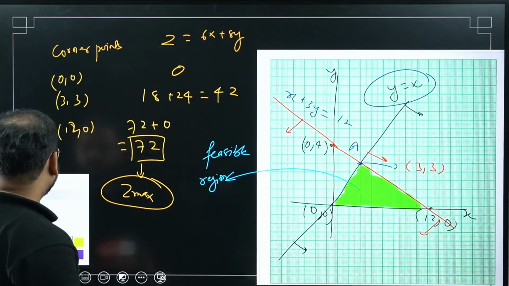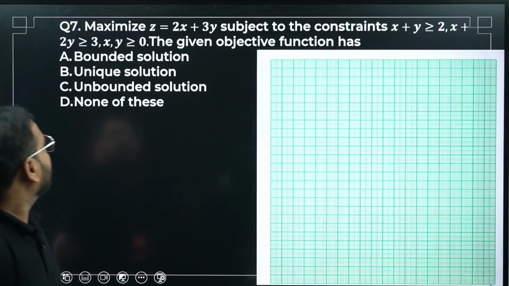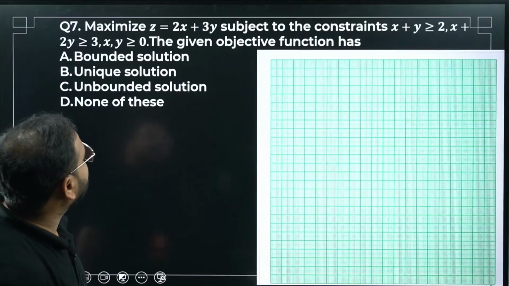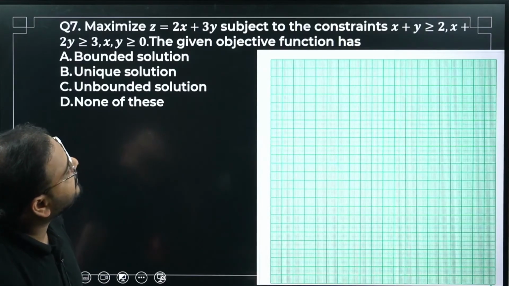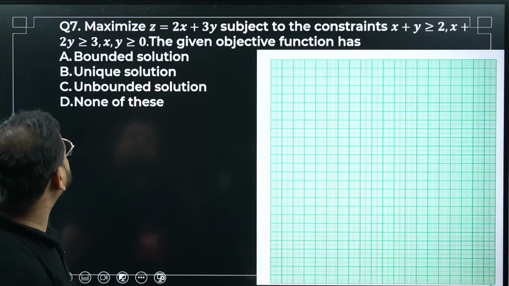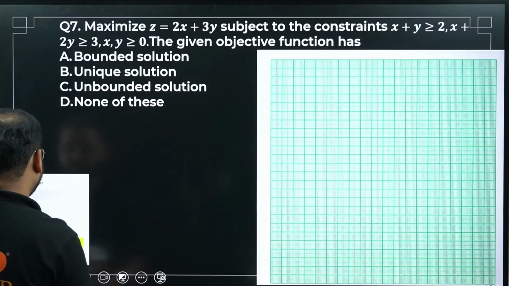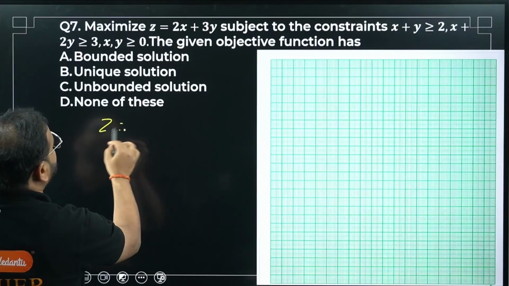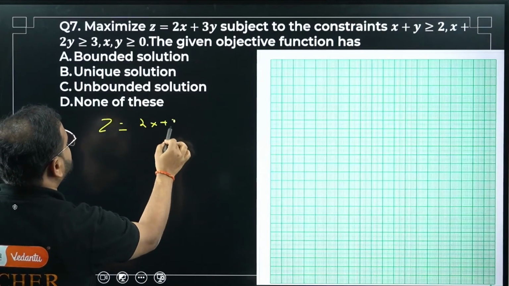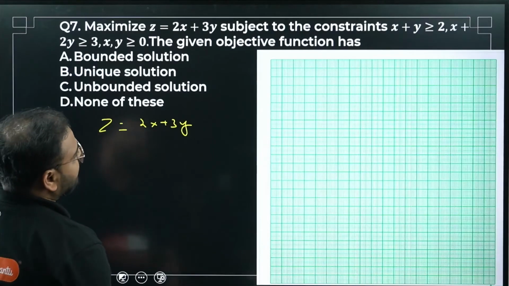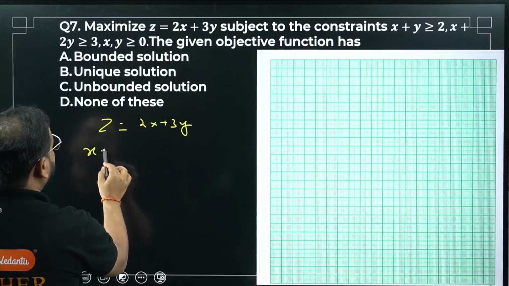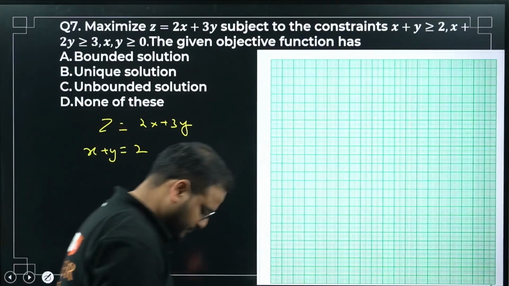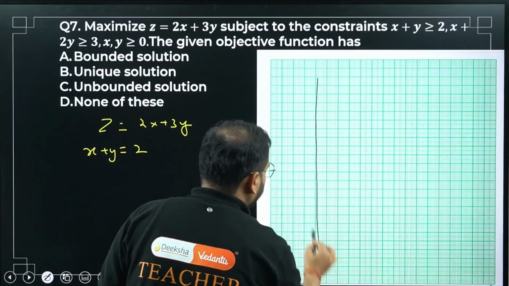Moving on to question number 7. Maximize z equals 2x plus 3y, subject to the constraints x plus y greater than or equal to 2 and x plus 2y greater than or equal to 3. First, let's write z equals 2x plus 3y, no problem. x plus y greater than 2 means x plus y equals 2 is the line. Draw this line here, please check.